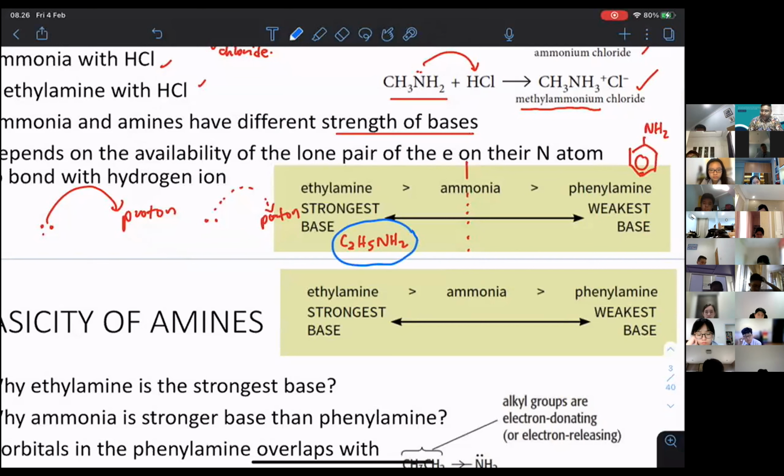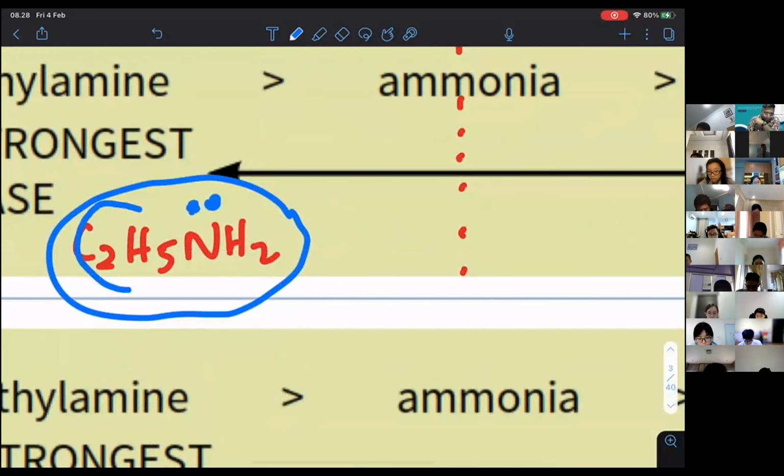Does it have something to do with how ethylamine has C2H5, which is an electron donating group? And moving on to phenylamine, pi character. That's correct. Just now I mentioned the ability to donate the lone pair. And we know that C2H5 is an electron donating group, so it will bring the electrons towards the nitrogen. When the electron comes to the nitrogen, electron and electron, they like to repel or attract. Dylan.